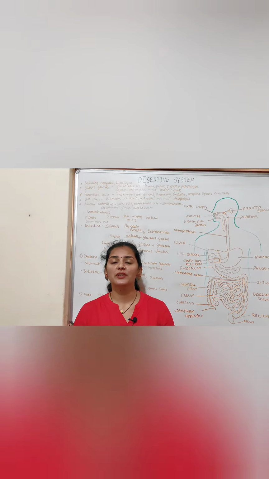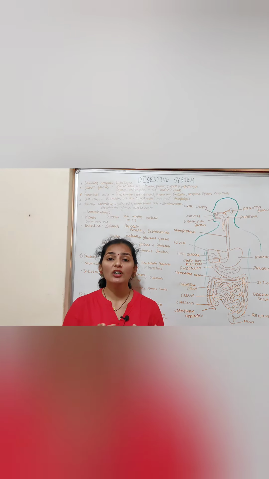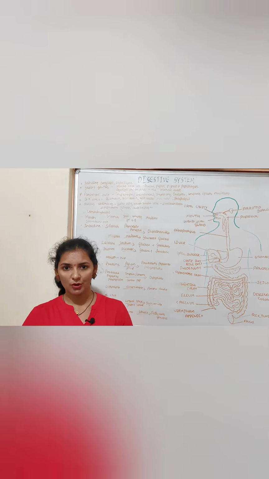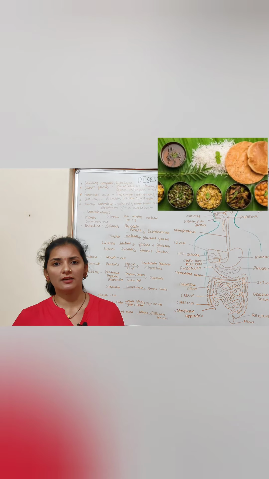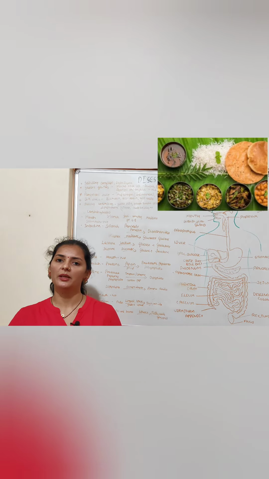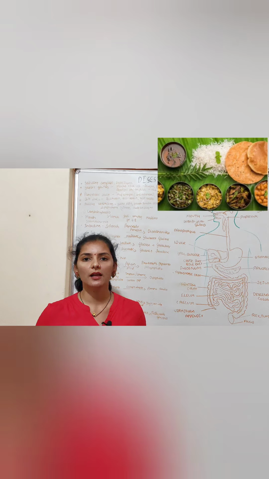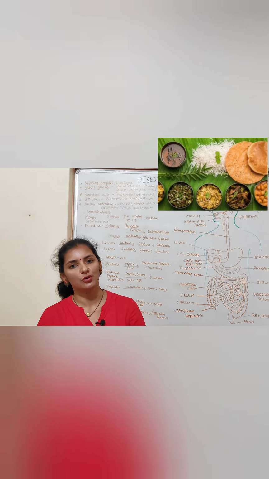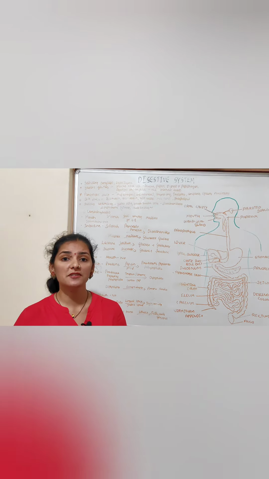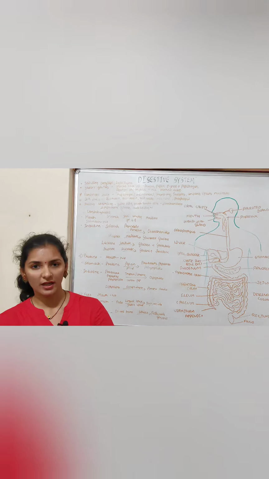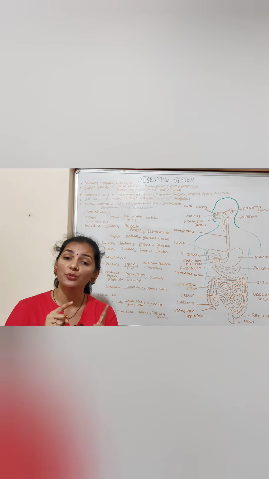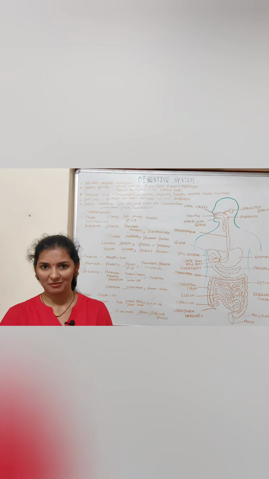Let's talk about the process of digestion of carbohydrate, or how carbohydrate gets digested in our body. Whatever food we take, it may be rice, dosa, chapati, paratha, vegetable, anything, it consists of a large quantity of carbohydrate. So 80% of the diet that we take is made up of carbohydrate. That's why we'll see how this carbohydrate gets digested in our body.